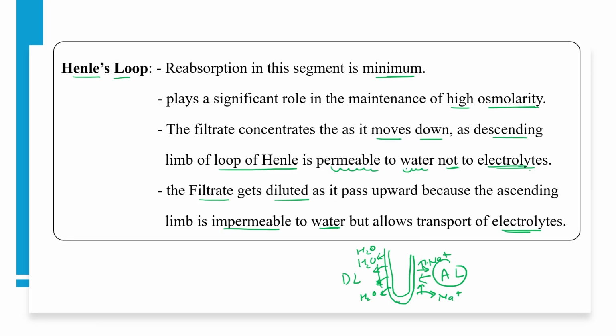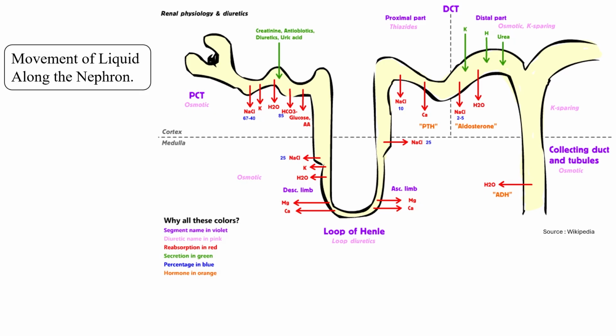Okay. So this will happen in the loop of Henle. As you can see in this particular picture, this PCT region, okay, DCT region, okay, and this all are present in the cortex region, while this loop of Henle is present in the medullary region, right?